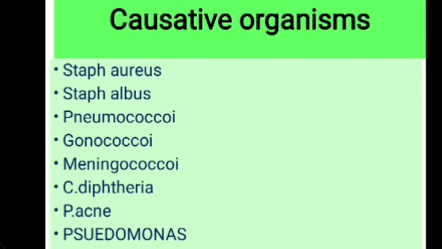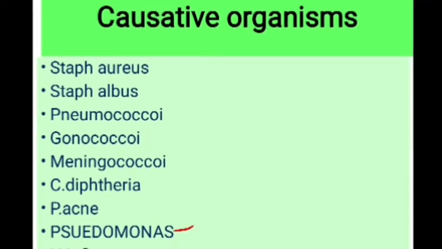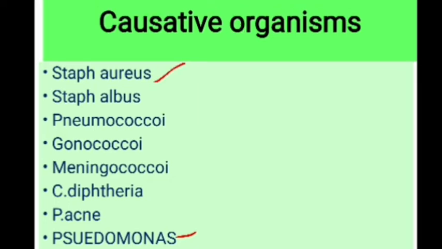Just to highlight a few things about this. If you take the Pseudomonas, this is the ubiquitous gram-negative bacillus which flourishes in soil and vegetative matter, also in the moist situations of the hospitals. If you take the Staph aureus, it is a gram-positive, coagulase-positive organism, which is a commensal of the nasal skin and the conjunctiva. So this will destroy the cornea by producing various toxins like alpha toxin and beta toxin.